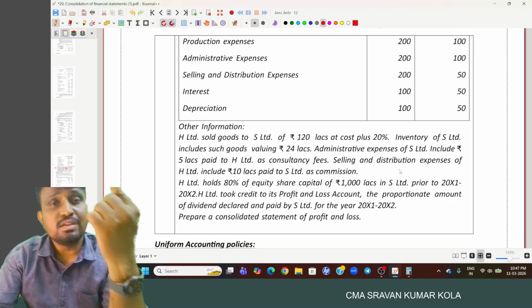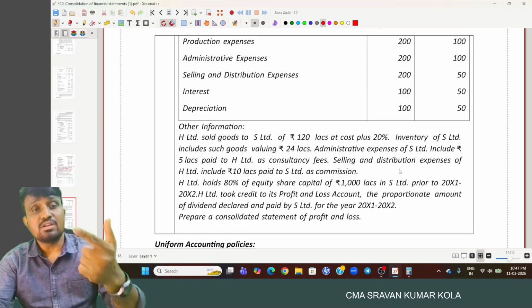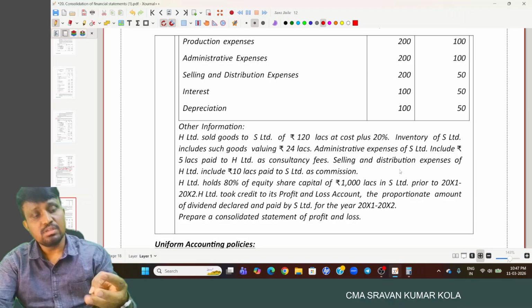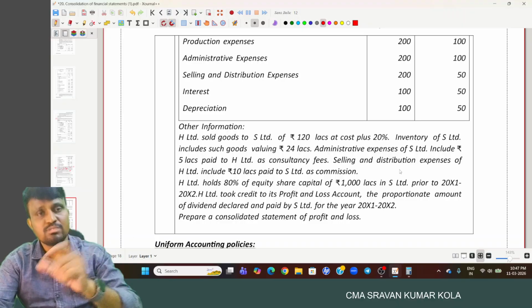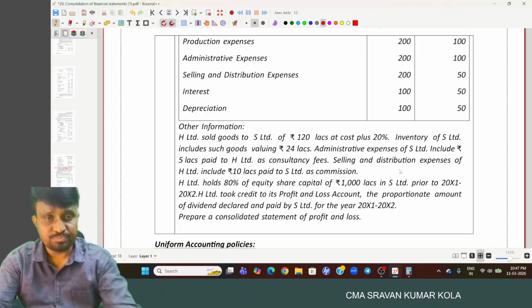And what is the format? Revenue from operations and other income. And next, in case of expenses, cost of material consumed or cost of purchases. Second one is change in stock of finished goods, and employee benefit expenses, depreciation and amortization expenses, finance cost and other expenses. Then profit before tax, minus tax expenses, profit for the year.